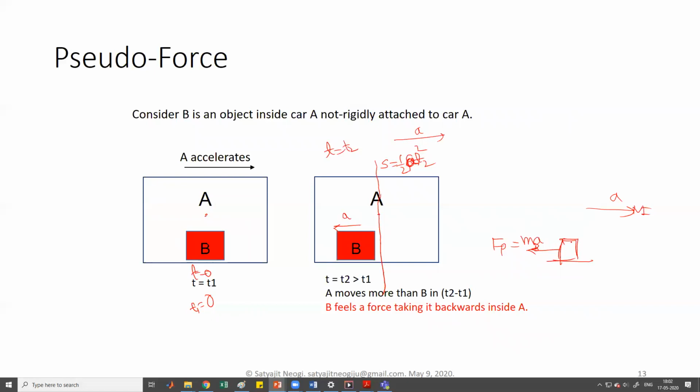Whenever that is happening, if we want to draw the free body diagram of B, freeing B from everything and just observing it, then we see that there is a pseudo force applied on B in this direction. And which direction is it? Opposite to the direction of the frame's acceleration.